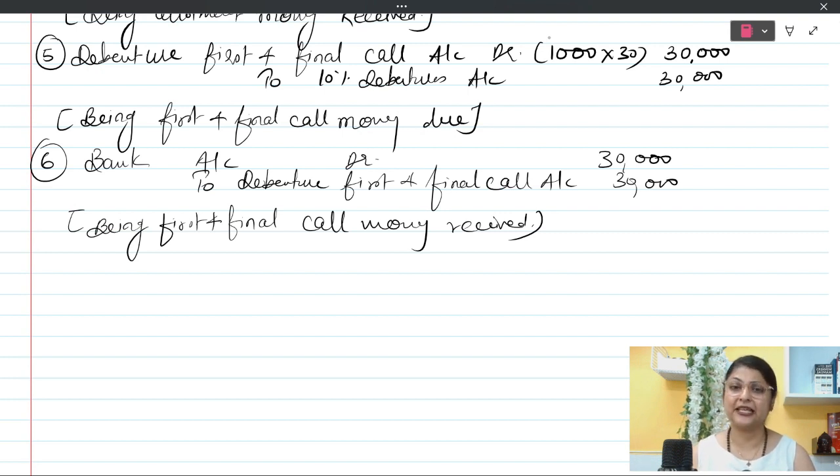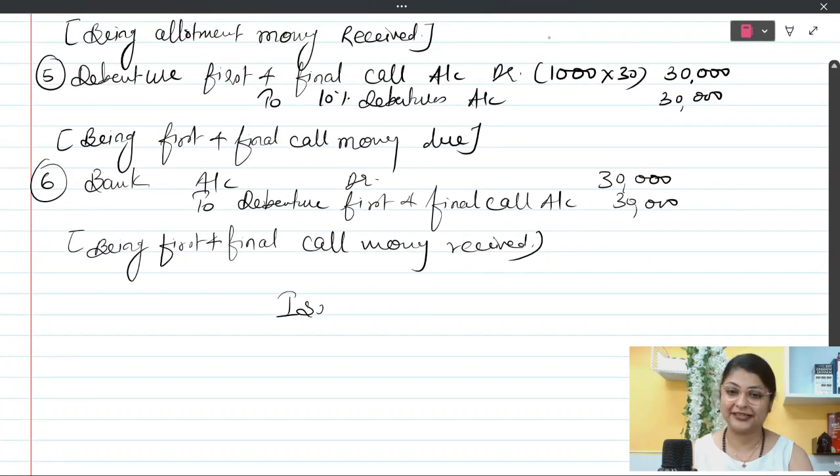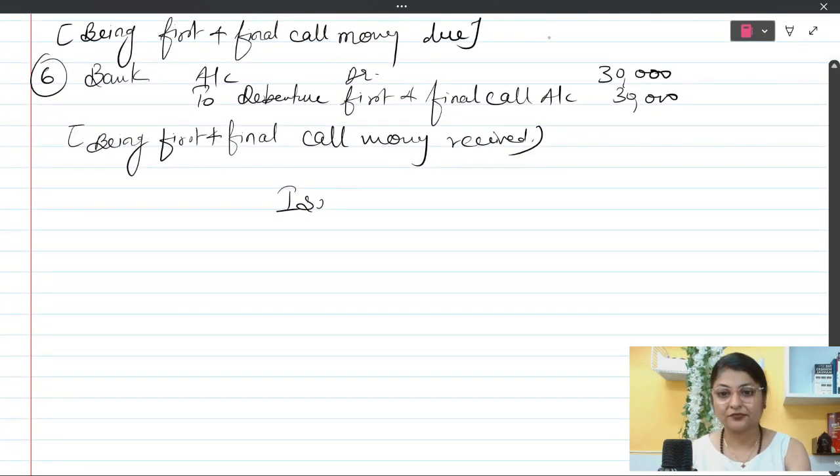Now let us see if we have to ask the money in lump sum at par only, but we are not asking this money as 20 rupees, 50 rupees and 30 rupees. Rather than that, what we are doing, we are asking all 100 rupees in one go from the debenture holders. Then how do we pass the journal entry? So let's write issue of debenture. If you have missed writing any of the previous part, please pause the video and see and write down.